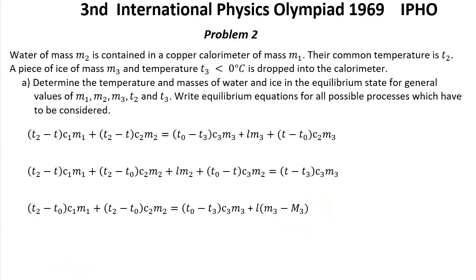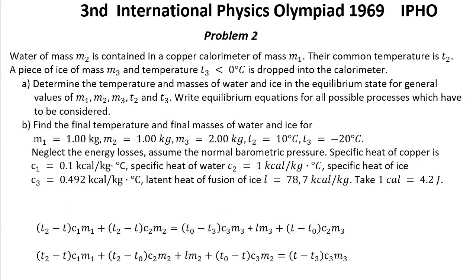So let's see what happened in each case. If we take data from part B and put them into our first and second equations, we will get solutions which are not allowed. So it means that in the first case we cannot get temperature more than T0. In the second case we cannot get temperature less than T0. So the only possibility is the third case.